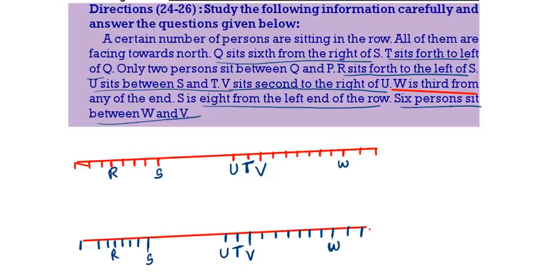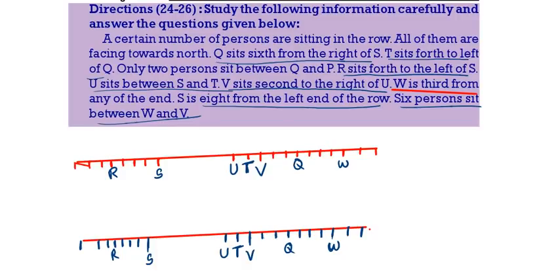Then T is sitting 4th to the left of Q. So T right first, second, third, fourth. Here we will get Q. This is Q. 1, 2, 3, 4. Fourth place Q.